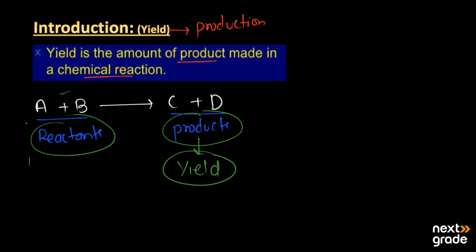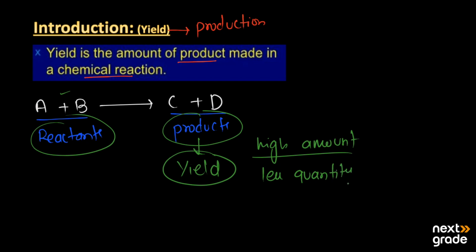So yield can be in a high amount or high quantity, or it may be in a lesser quantity.